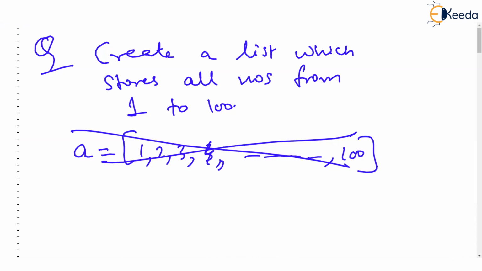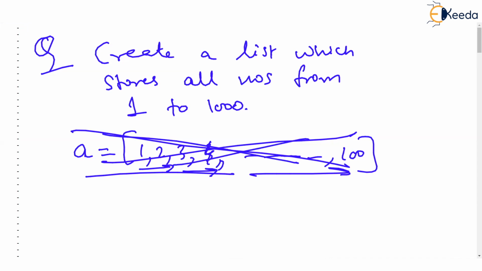But you know all the values are in sequence. 1 to 100 you want to store. But this is a big task. Say 1 to 1000, if somebody says create a list, oh my God, you will not write it. But there is an easier approach to do this. You just can't afford writing this. If you want a list containing all numbers from 1 to 100, recall you have something called range. Yeah, we used it.